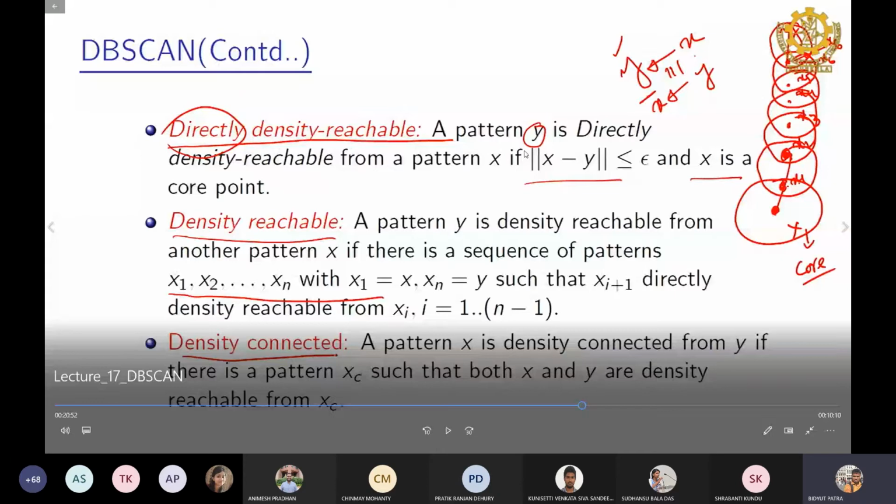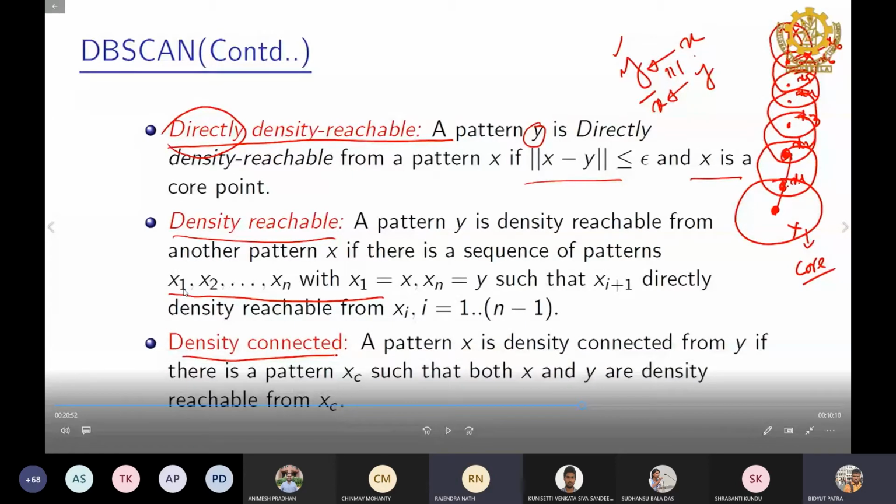So point y is directly density reachable from pattern x if it is within the epsilon distance and x is a core point. They are not talking about what should be the characteristics of y. So y can be a border point or anything else.